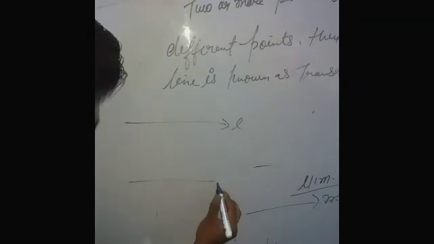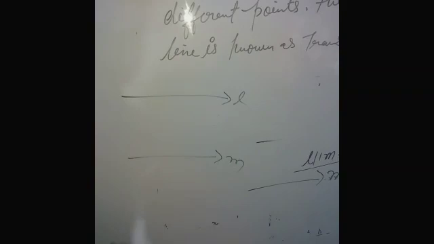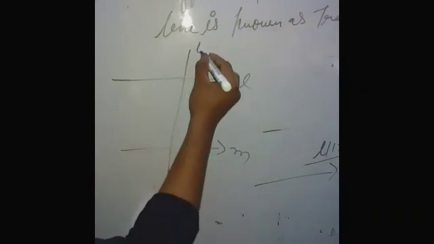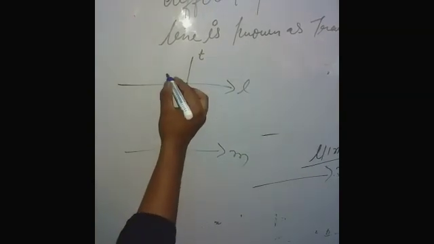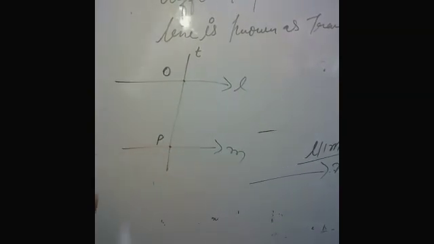Here L and M are two parallel lines and T is a transversal line which intersects L and M at points O and P. Clear, students?